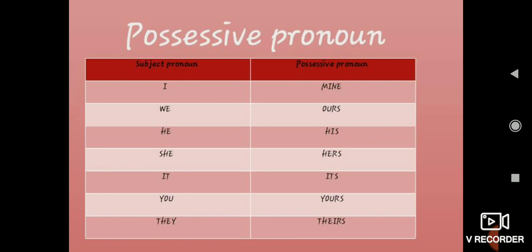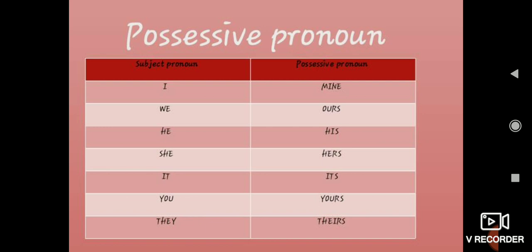See, check, all the possessive pronouns end with s. Apart from mine, the remaining ones end with s. If it is he, his. If it is she, hers. If it is it, its. If it is you, yours. Don't pronounce it as yours, it's yours. And they, theirs. It's mostly not used now. This particular one, it belongs to monkey, we mostly won't use, and the remaining ones we will use.